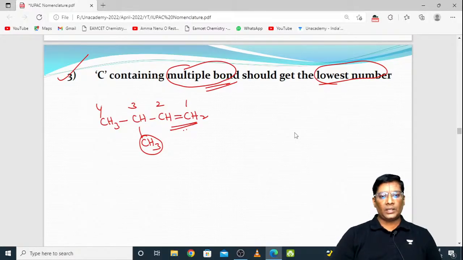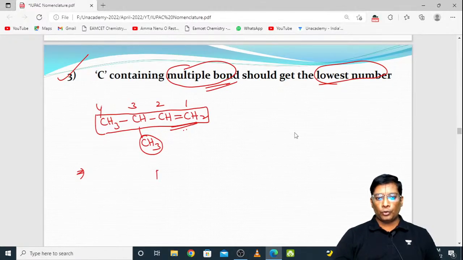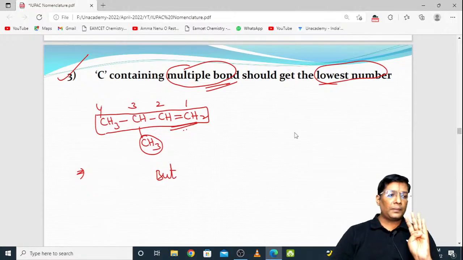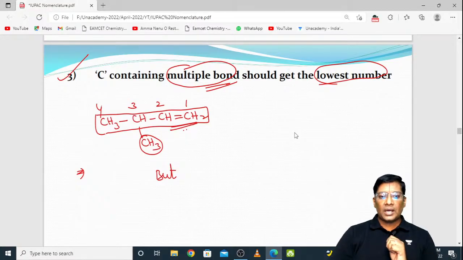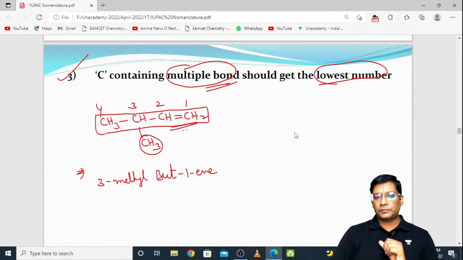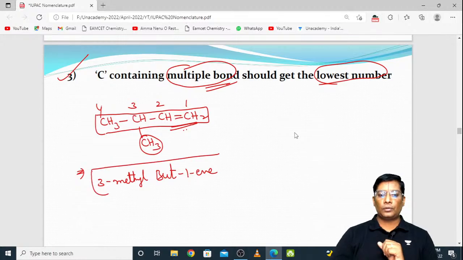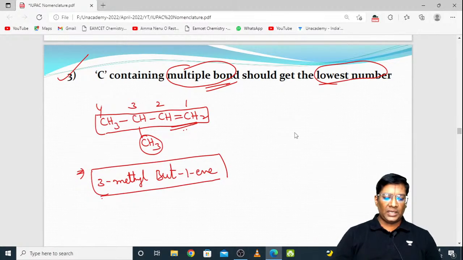Likewise, anyone please tell me what is the name of this? The longest chain is this. Very good. So the root word is 1, 2, 3, 4, bute. The root word is bute. 4 carbons unte bute అని చదవాలి. And on first carbon there is a double bond. Double bond means that is ene. And on third carbon there is a methyl. It is a prefix. So it has a methyl group as a substituent on the third carbon. So the answer is 3-methyl-1-butene.